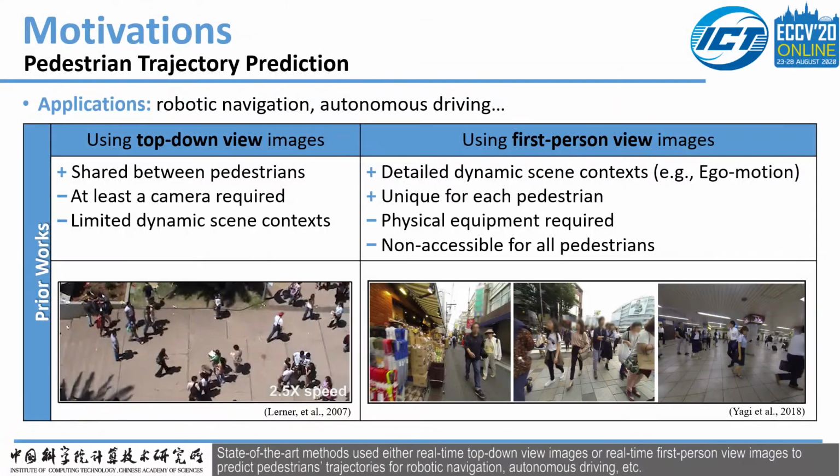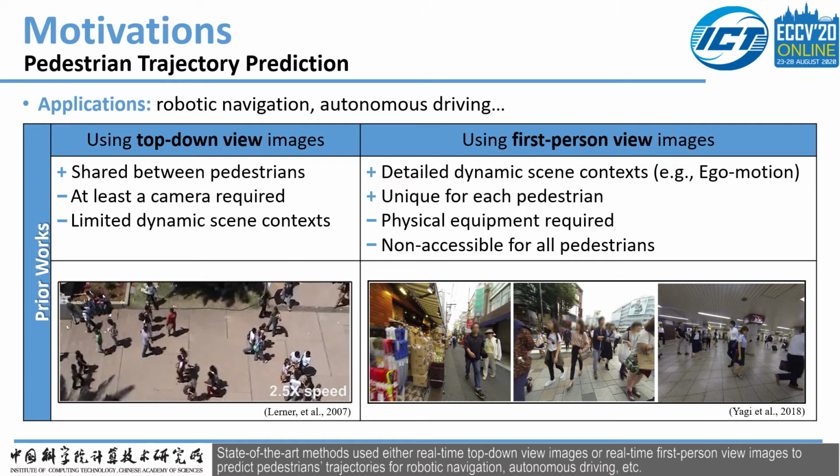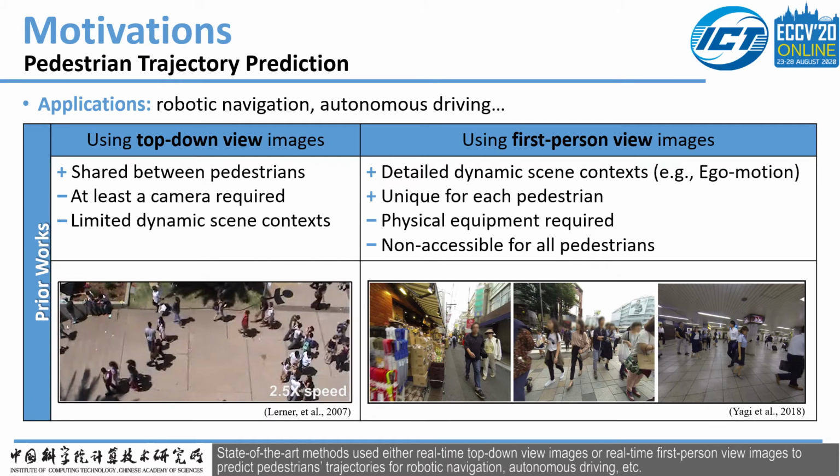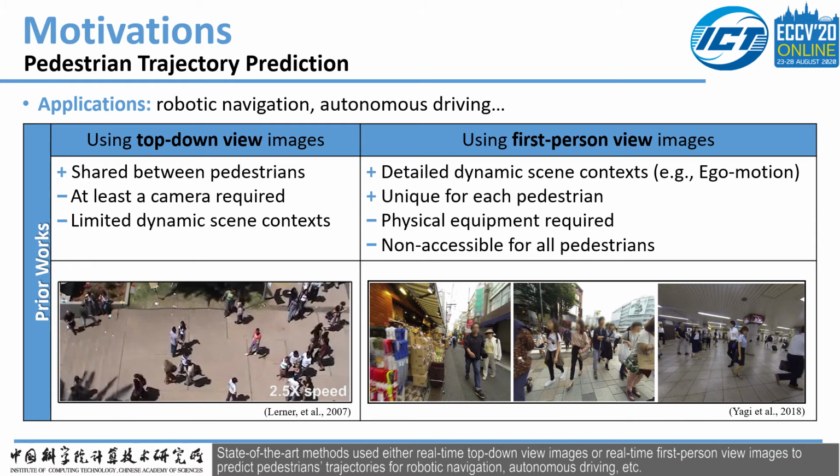In this video, I will briefly introduce our work using first-person view for pedestrian trajectory prediction. State-of-the-art methods use either real-time top-down view images or real-time first-person view images to predict pedestrians' trajectories for robotic navigation, autonomous driving, etc.